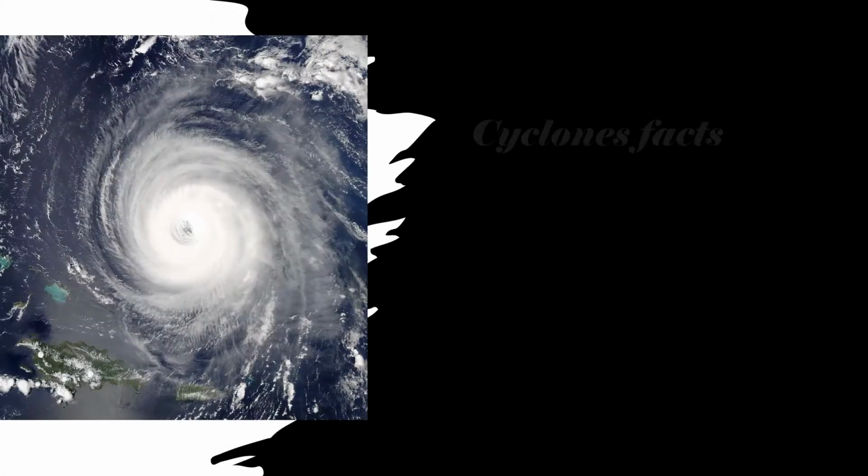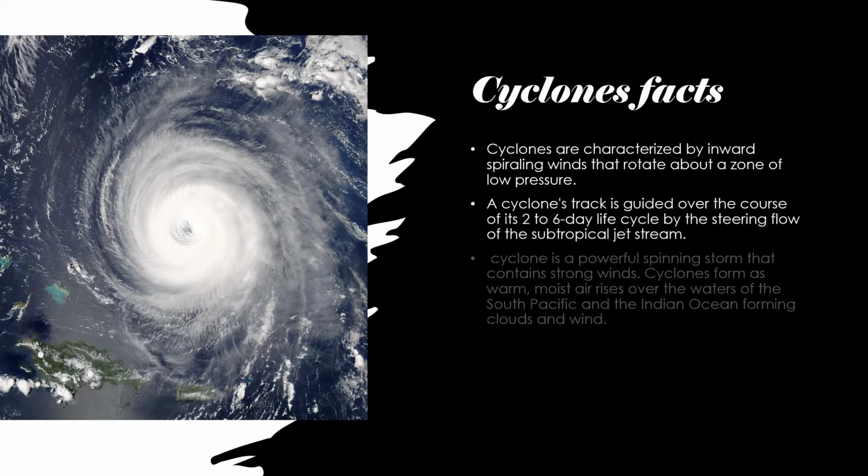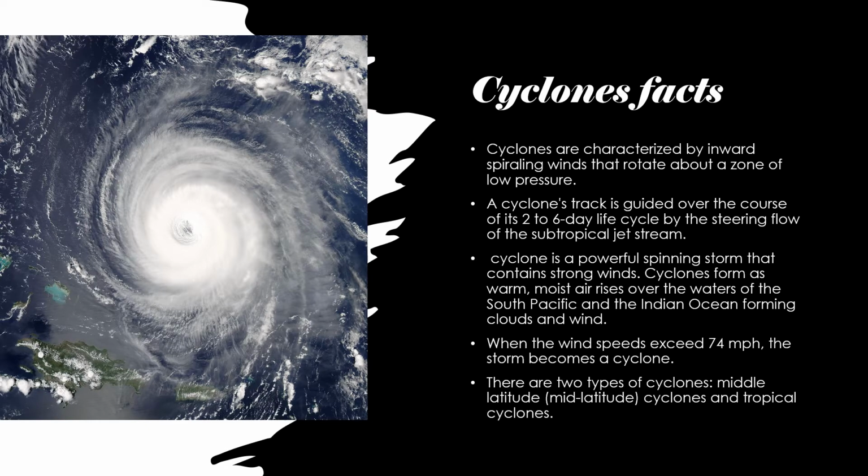The facts I have for cyclones are: cyclones are characterized by inward spiral winds that rotate about a zone of low pressure. A cyclone's track is guided over the course of a 2 to 6 day life cycle by the steering flow of the subtropical jet stream. The cyclone is a very powerful spinning storm that contains strong wind speeds.